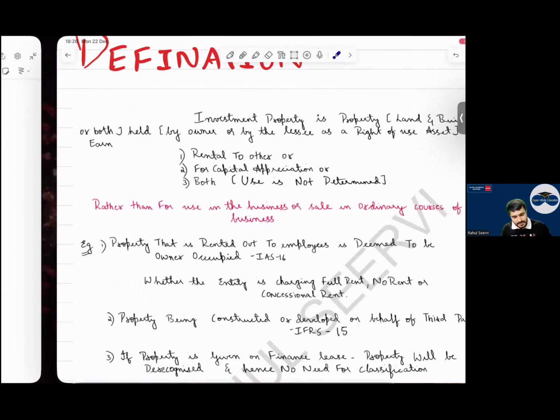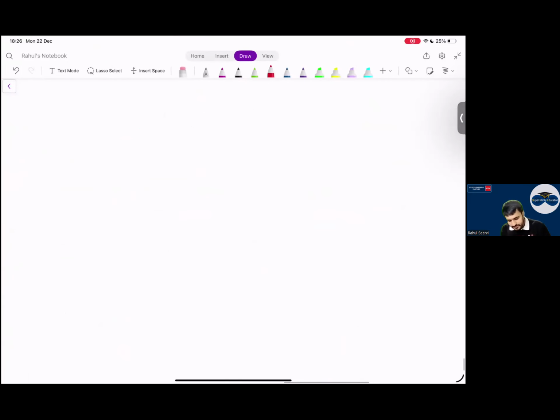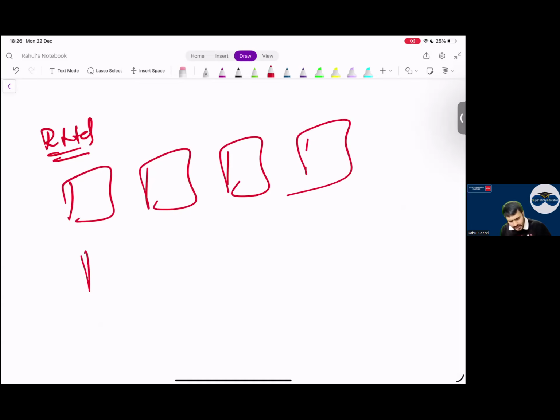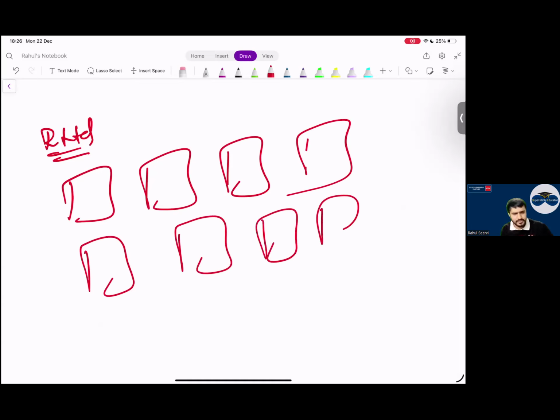Let me take the example for this. Everyone, it's R Limited, my company. I purchase land. I purchase lots of properties, I sell. What am I doing here? Selling the inventory. Business, sir. I am doing a business only, no?